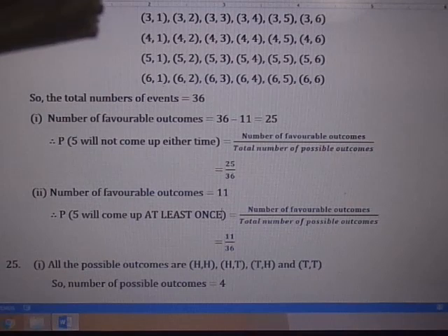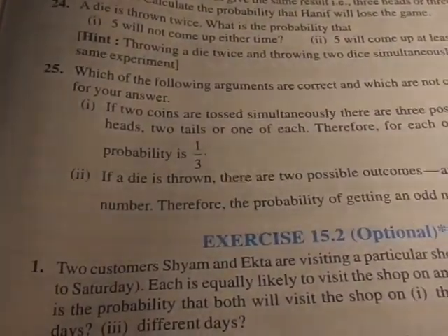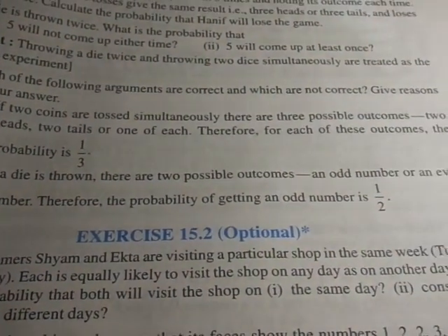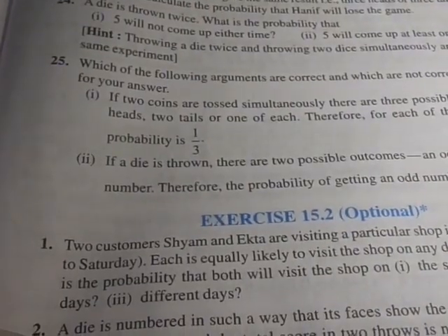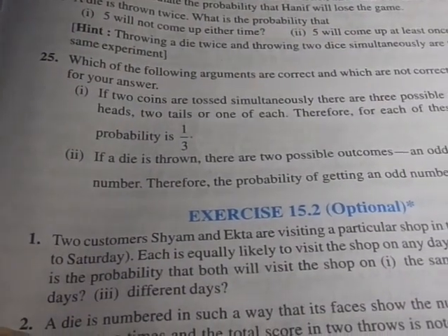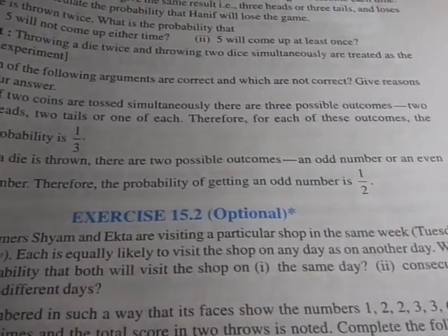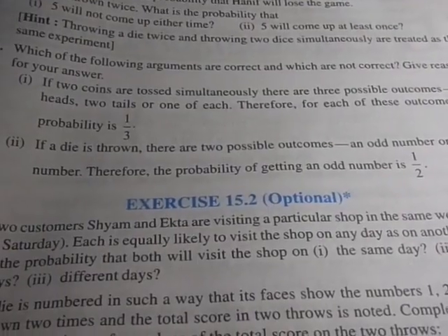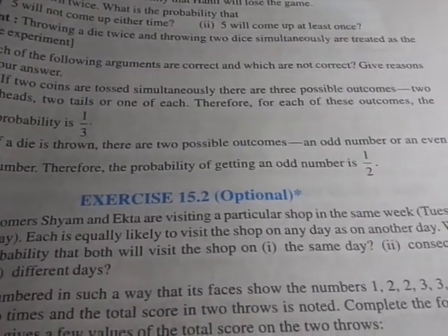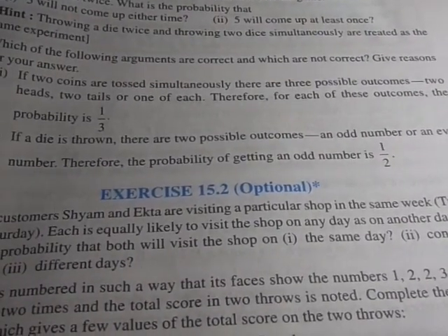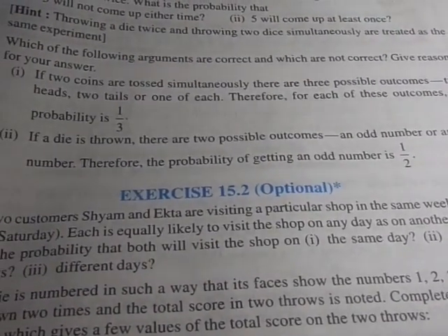Next, question 25: which of the following arguments are correct and which are not correct? Give reason for your answer. Number 1: if 2 coins are tossed simultaneously, there are 3 possible outcomes, 2 heads, 2 tails, and 1 of each. Therefore, for each of these outcomes, the probability is 1 by 3. This is wrong.